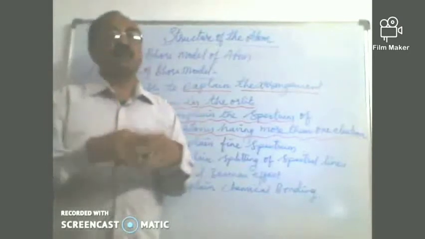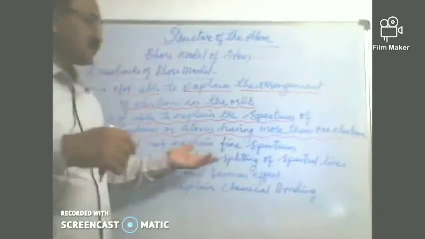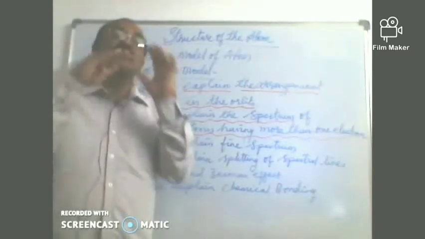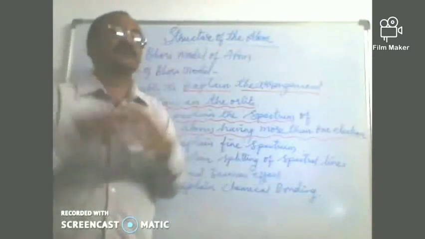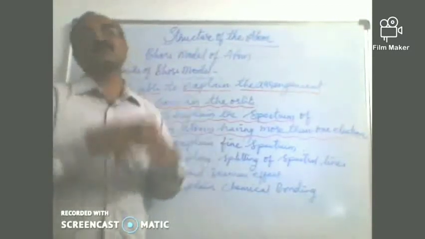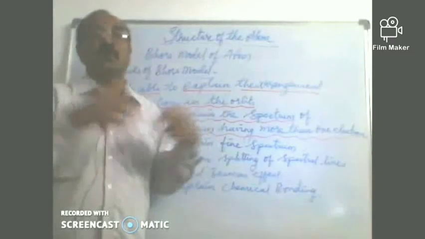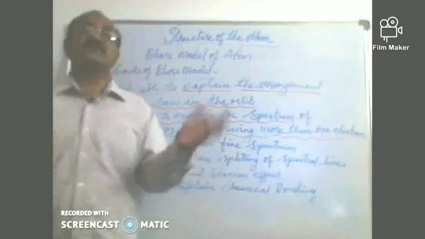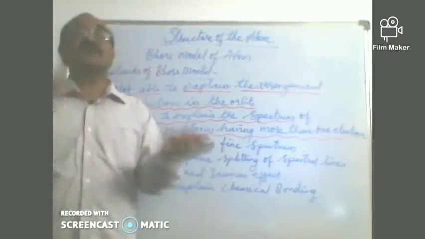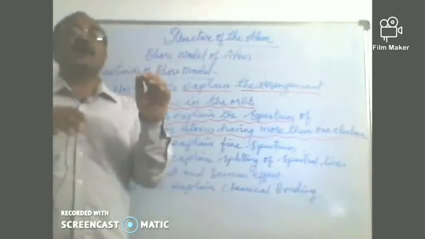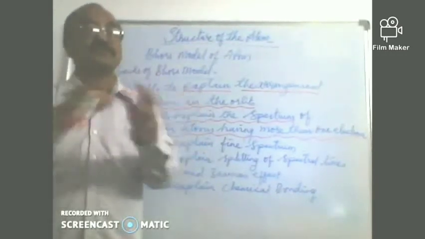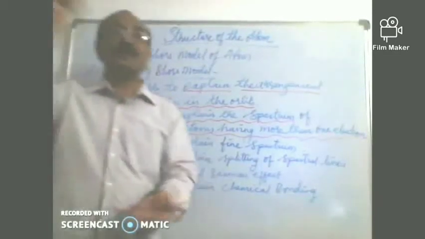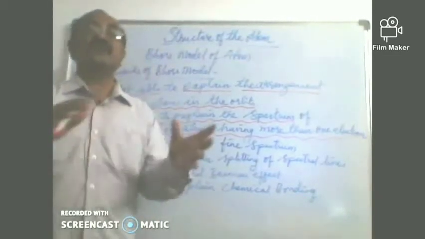So that's it. And children, on closer examination of the spectral lines under a spectrometer, it was found that there are finer lines. So this is called the fine spectrum, and this also was not explained by Bohr. Okay, right. Later on, he could not explain splitting of spectral lines. So children, on a gas which is emitting this light, when an electric field is applied, the lines of the spectrum will split, and that is called the Stark effect. And when a magnetic field was placed, that would also split the spectral lines.